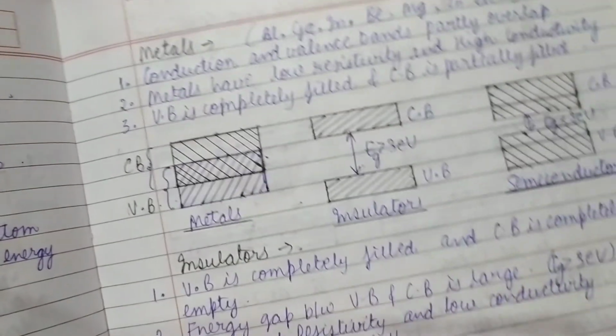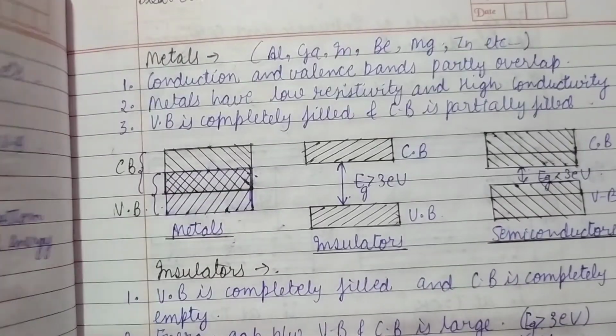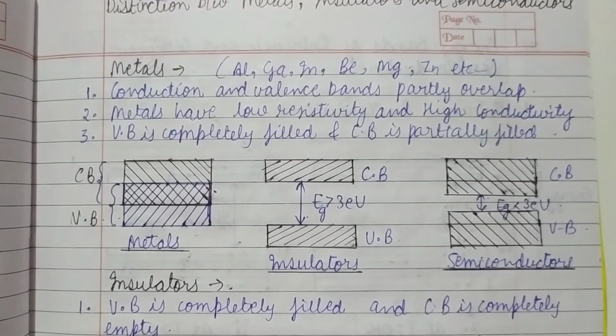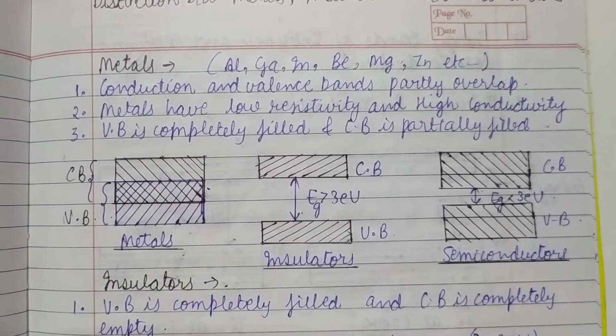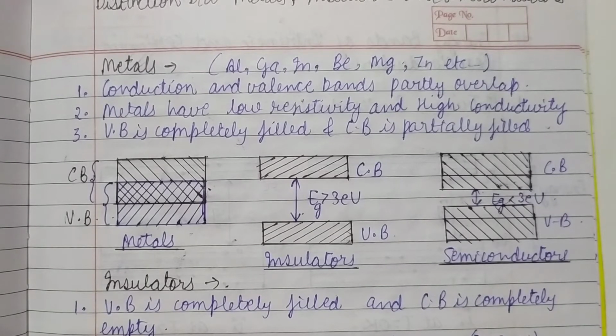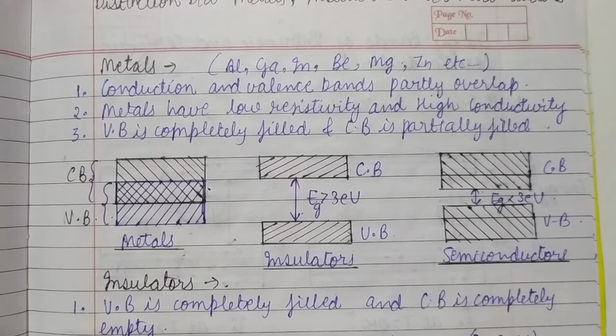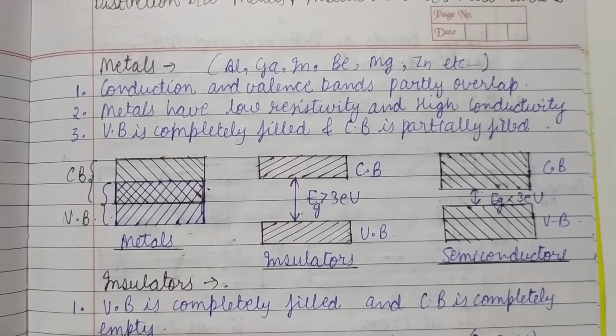Now what are metals? We have to discuss metals, insulators and semiconductors. So let us first discuss what are metals. Metals are substances in which, if we talk in terms of bands, the conduction band and valence band completely overlap each other.